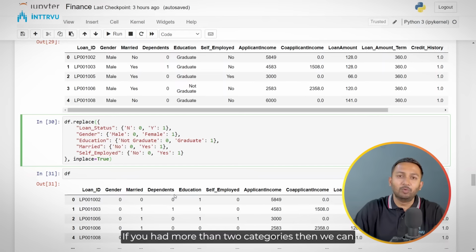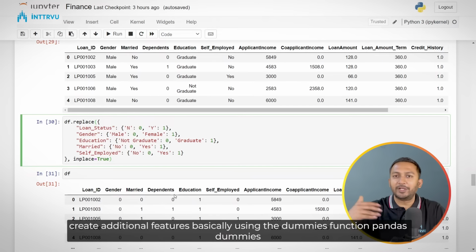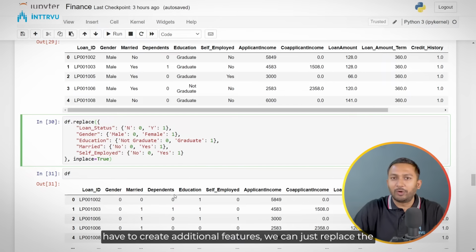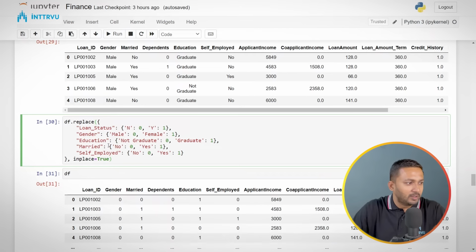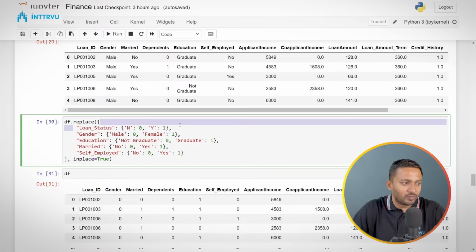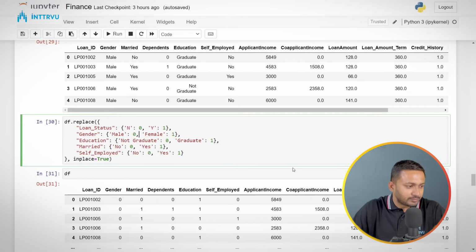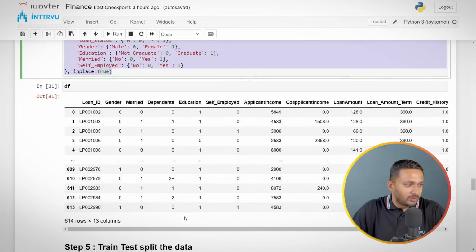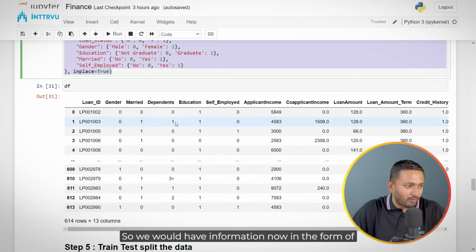If we had more than 2 categories, then we could create additional features using the pandas dummies function. But here we have only 2 categories, so we don't have to create additional features. We can just replace the categories with 0 and 1. And loan status is the value which we are going to predict, so we are encoding that as well into a numerical format. After we do this step, this is what we would have. We would have the information now in the form of numbers.